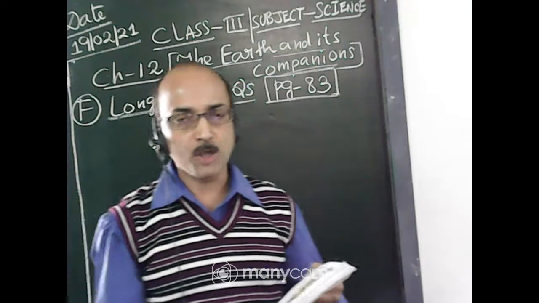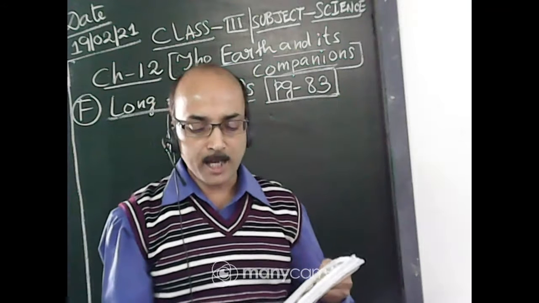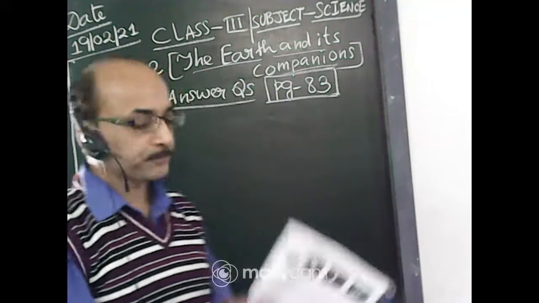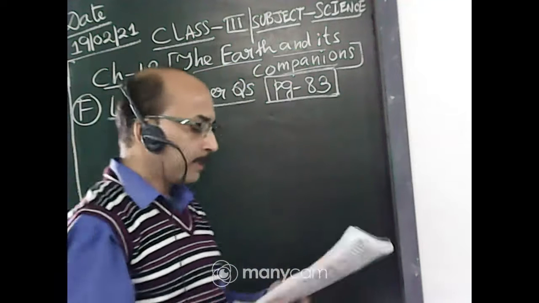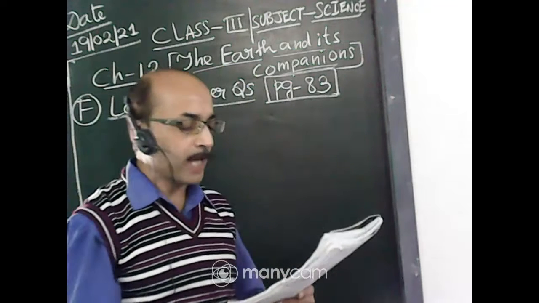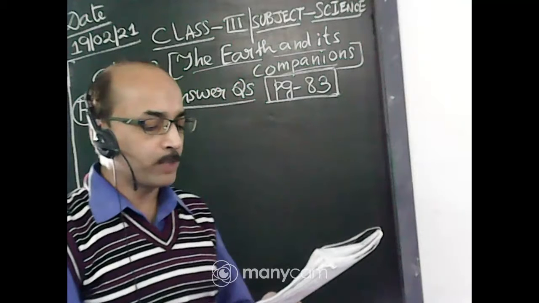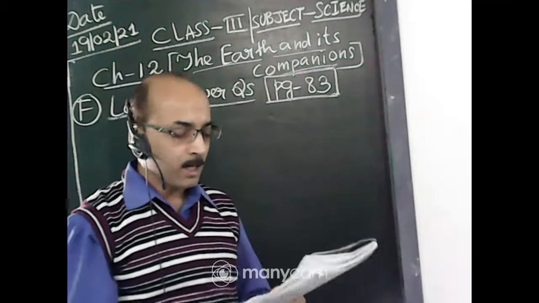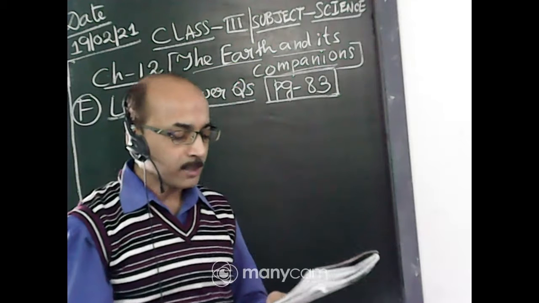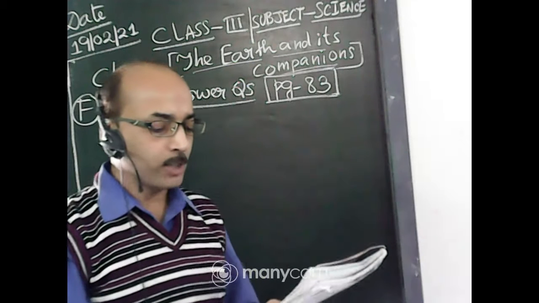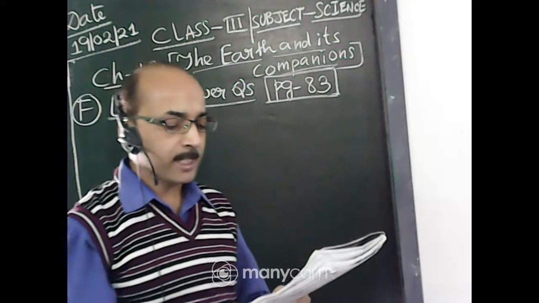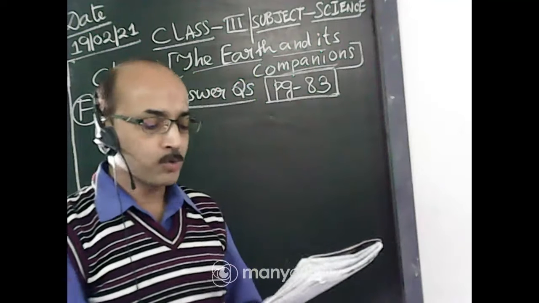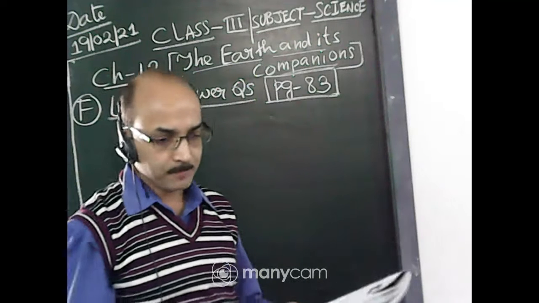Then 1B, how much time does the earth take to complete one rotation? You know, the earth takes about 24 hours to complete one rotation.